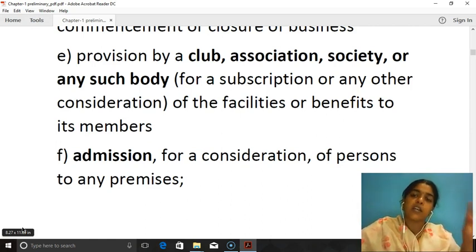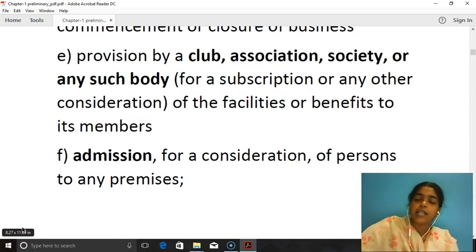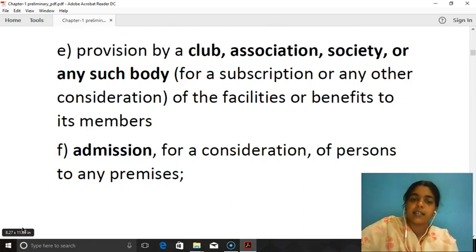Those activities carried out by the club are considered as business.